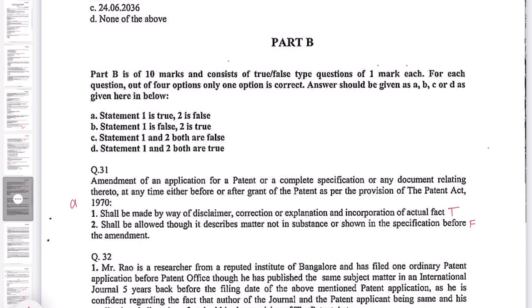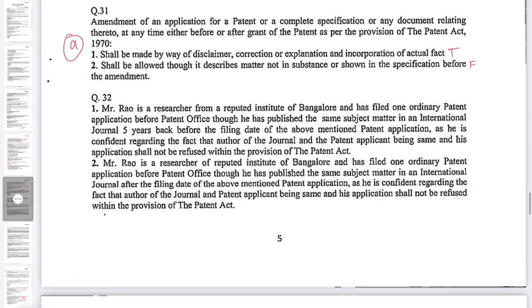Question number 32. Mr. Rao is a researcher from a reputed institute in Bangalore and has filed an ordinary patent application before Patent Office, though he has published the same subject matter in an international journal 5 years back before the filing date of the above mentioned patent application. As he is confident regarding the fact that the author of the journal and the patent applicant being same, his application shall not be refused within the provision of the Patent Act. So this is false.